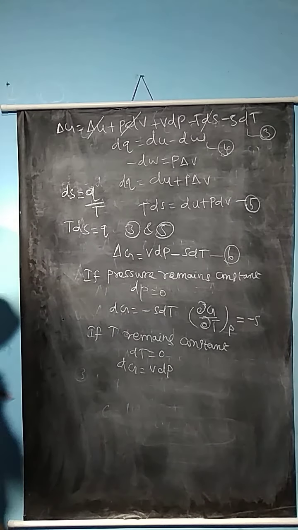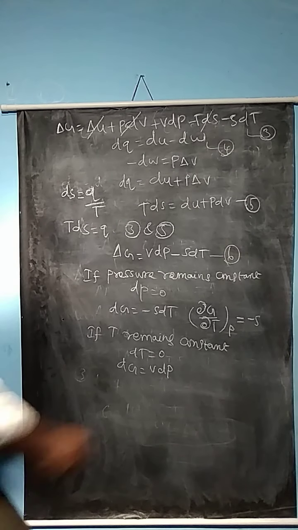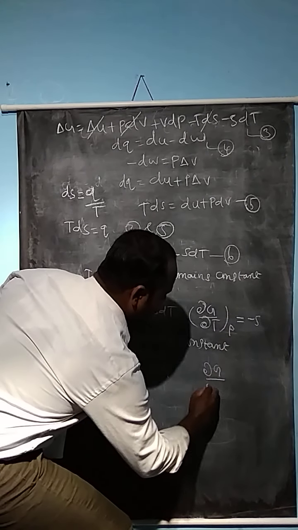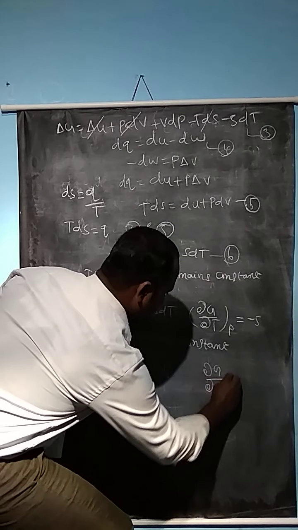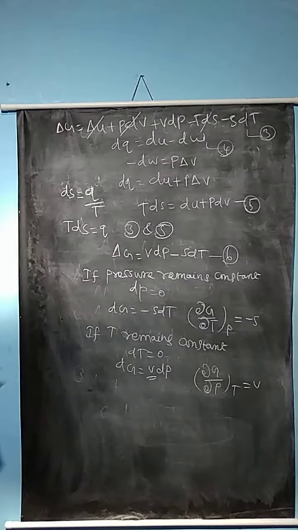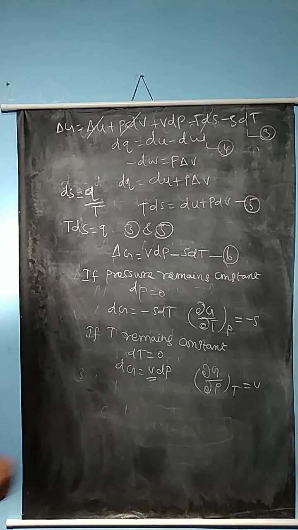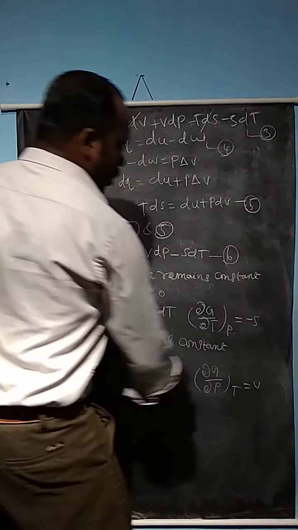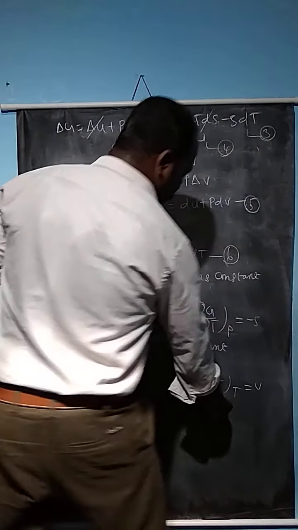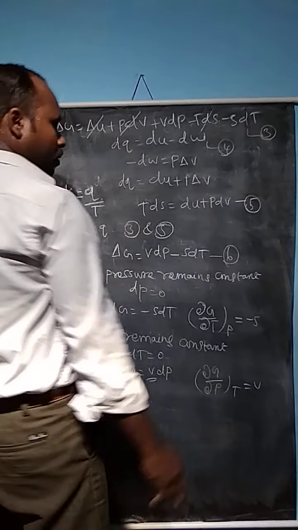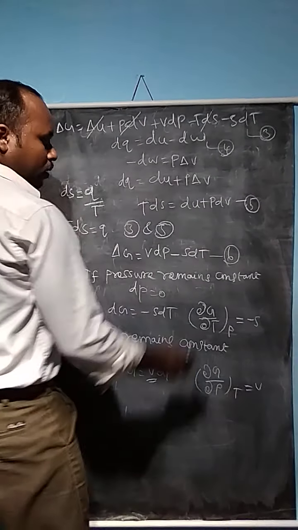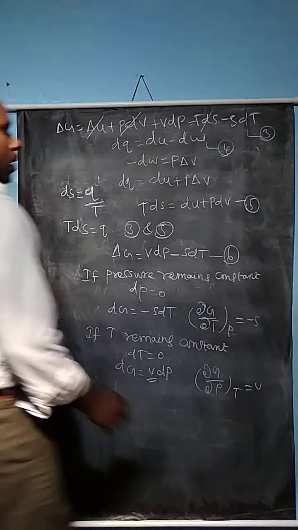Rearranging this equation, dou G divided by dou P at constant T is equal to V. So these are the changes of free energy with respect to temperature and with respect to pressure. The temperature and the pressure give the value of entropy and volume. If the pressure changes, the volume increases. If the temperature changes, the entropy value changes.